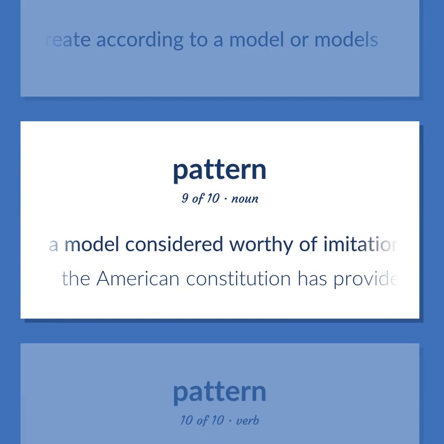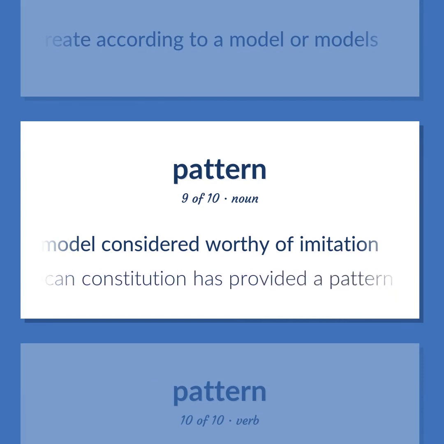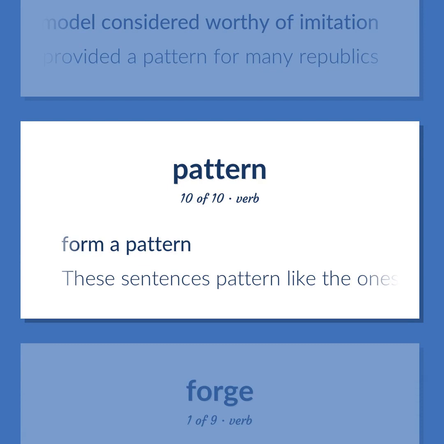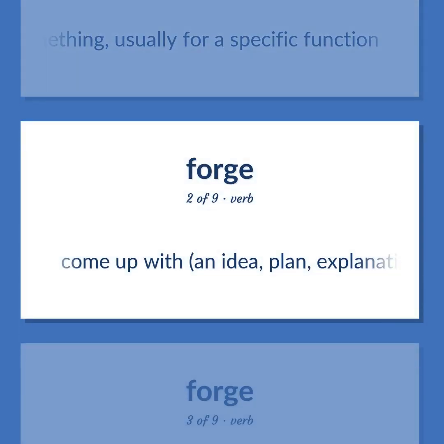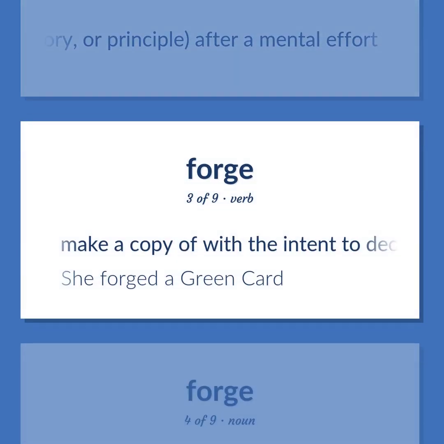A model considered worthy of imitation. The American Constitution has provided a pattern for many republics. Form a pattern. These sentences pattern like the ones we studied before. Make something, usually for a specific function. Come up with an idea, plan, explanation, theory, or principle, after a mental effort. Make a copy of with the intent to deceive. She forged a green card.